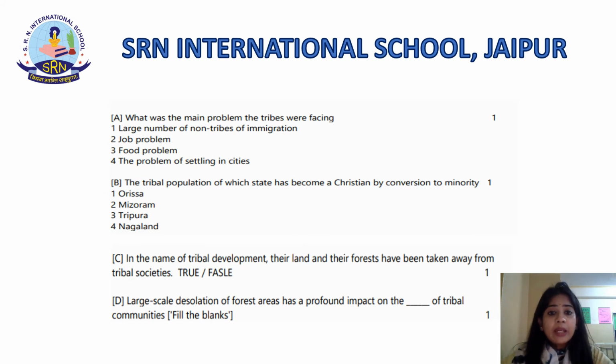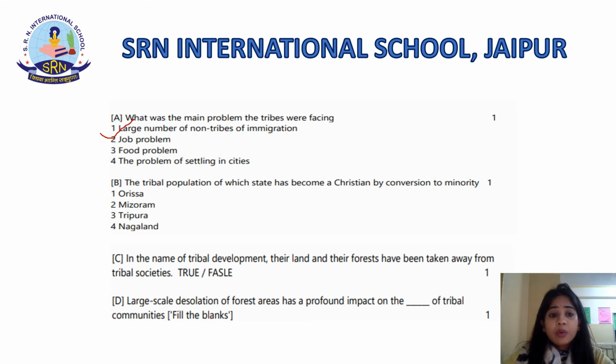What was the main problem the tribes were facing? Large number of non-tribal immigrants, job problem, food problem, the problem of settling in cities. So the correct answer is large number of non-tribal immigrants. We have just read this in the passage. Again there will be 4 questions, objective type, 1 mark each.